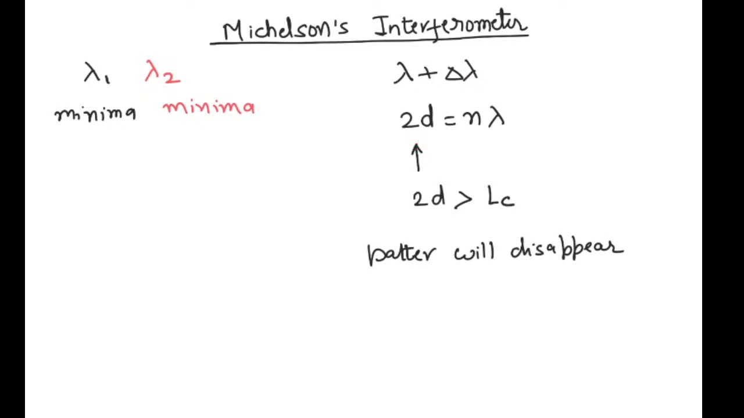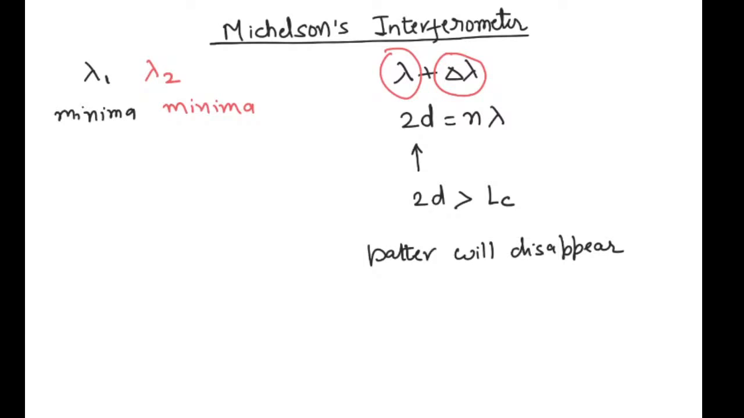So in that case, the contrast will become poorer and poorer, and once we go a distance greater than the coherence length, the pattern will disappear. Even if we have a highly monochromatic source, which for now let's say comprises only lambda, whenever this 2d exceeds LC, your pattern will disappear. Now we will see what the role of this delta lambda is in making the contrast of the pattern poorer. Let us take the example of lambda 1 and lambda 2.